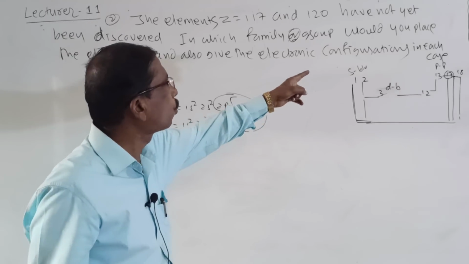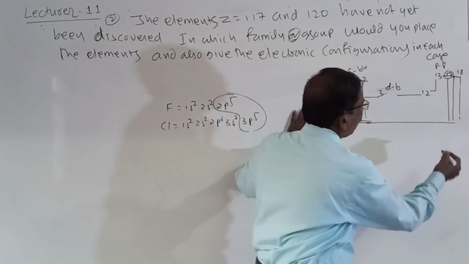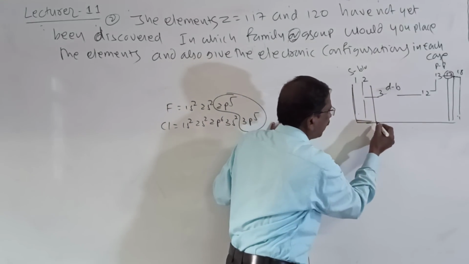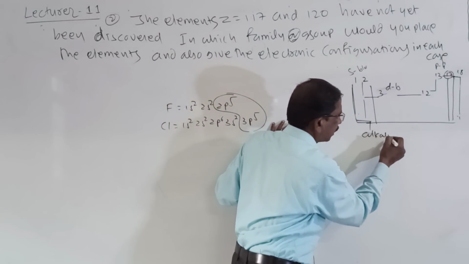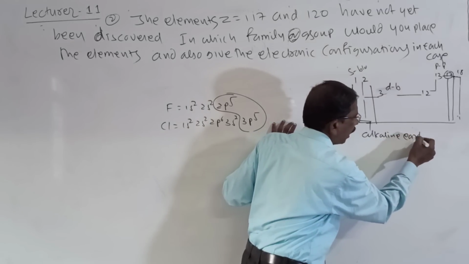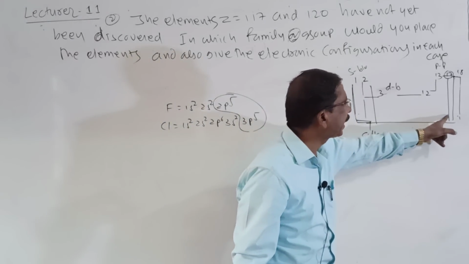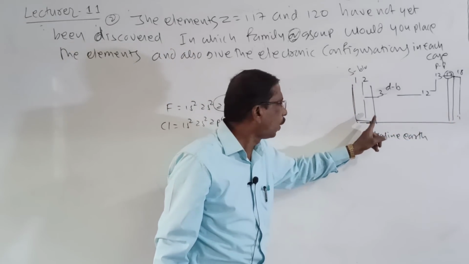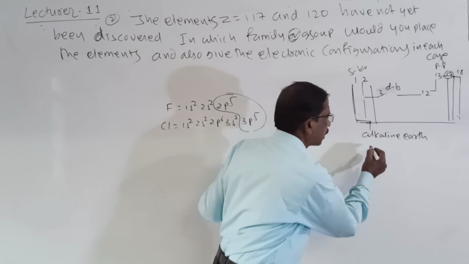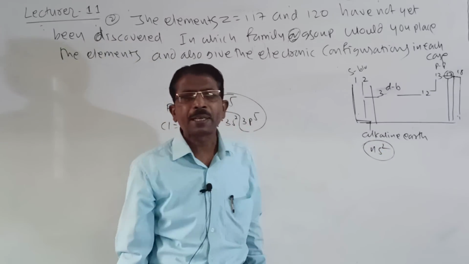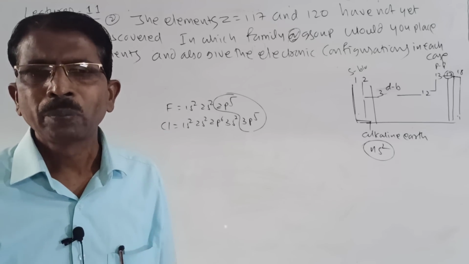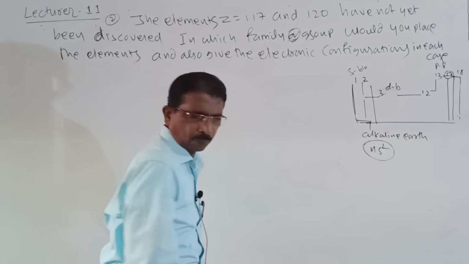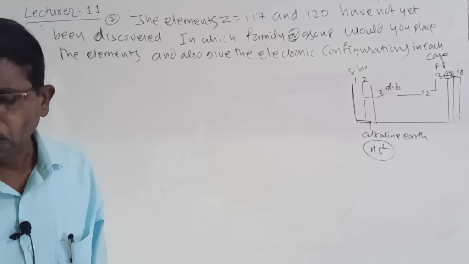Then what about this 120? Look here, after 117 it is 118, then 119, then 120, which means alkaline earth metals. Look here students, 117 halogen, 118 noble gases, 119 alkali metals, 120 alkaline earth metals. These have electronic configuration ns2. So therefore here I will write,